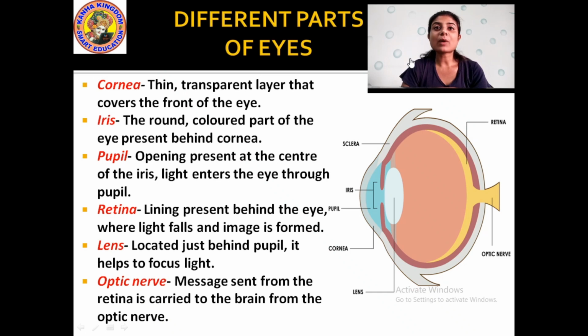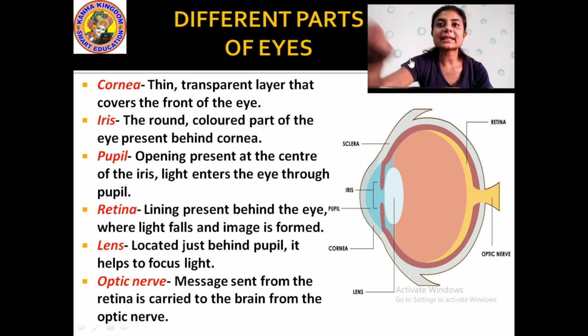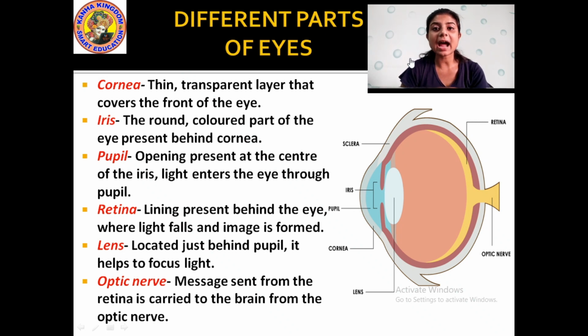Okay? Then what is the retina? The lining present behind the eye where light falls and the image is formed. Then there is the lens, located just behind the pupil. Behind the pupil there is a lens in our eye. It helps us to focus the light.